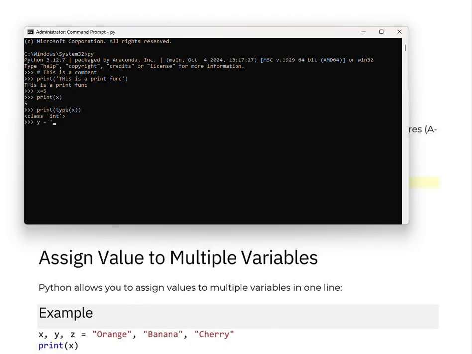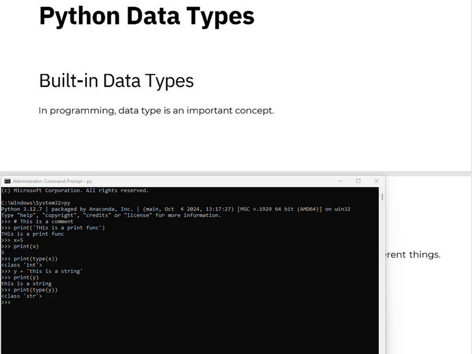And y equal to, in single quotes, this is a string. Print y, this is a string. Now I want to check the type. Print type y, class string, like this.